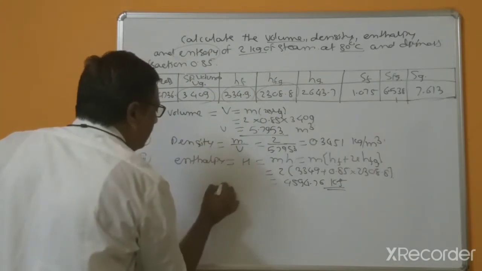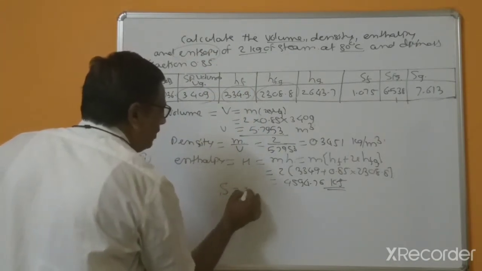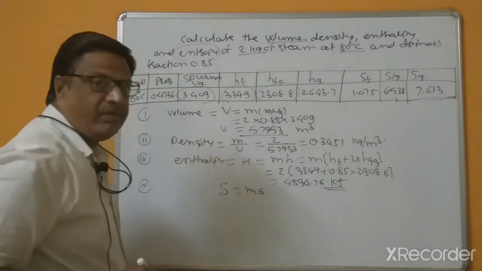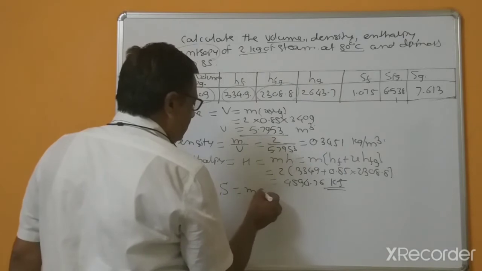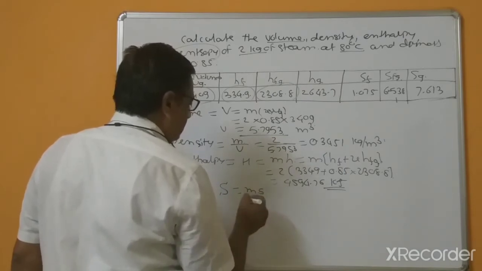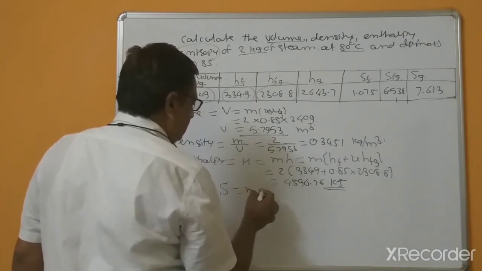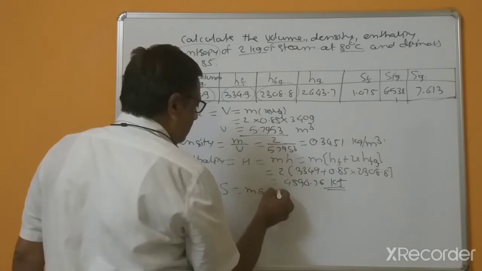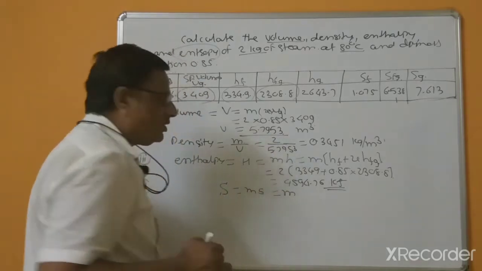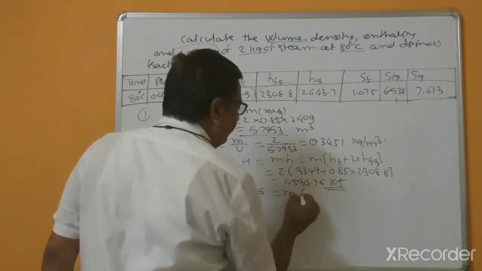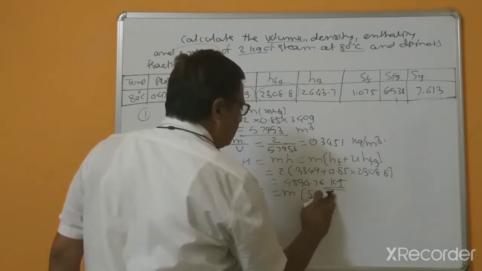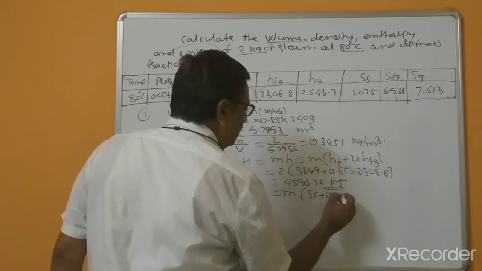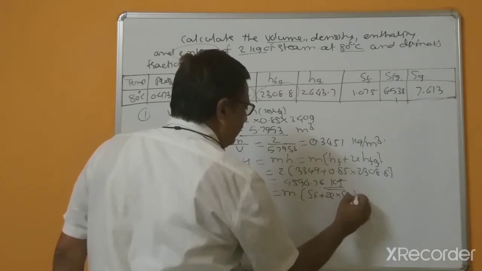So this is total entropy, capital S, equal to m s, and this entropy equals Sf plus x into Sfg.